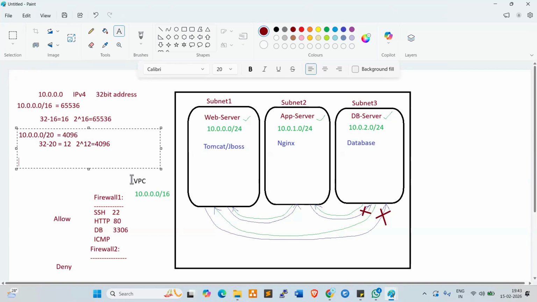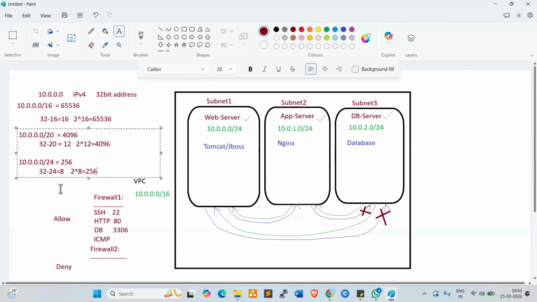Same way, 10.0.0.0/24 equals 256. 32 is the 32-bit address, 32 minus 24 equals 8, so 2 to the power of 8 equals 256 IPs you can accommodate in this range.